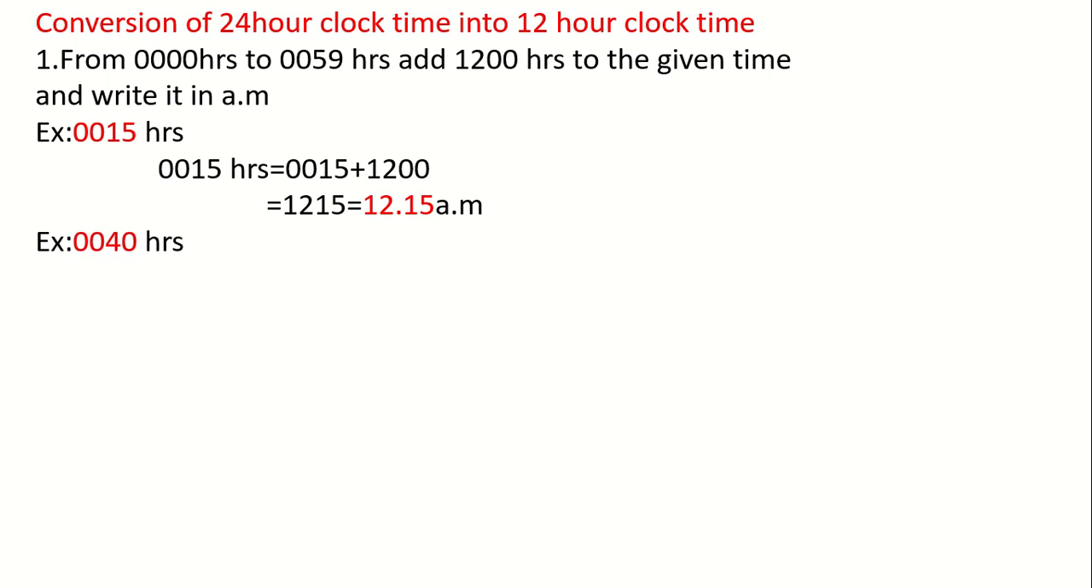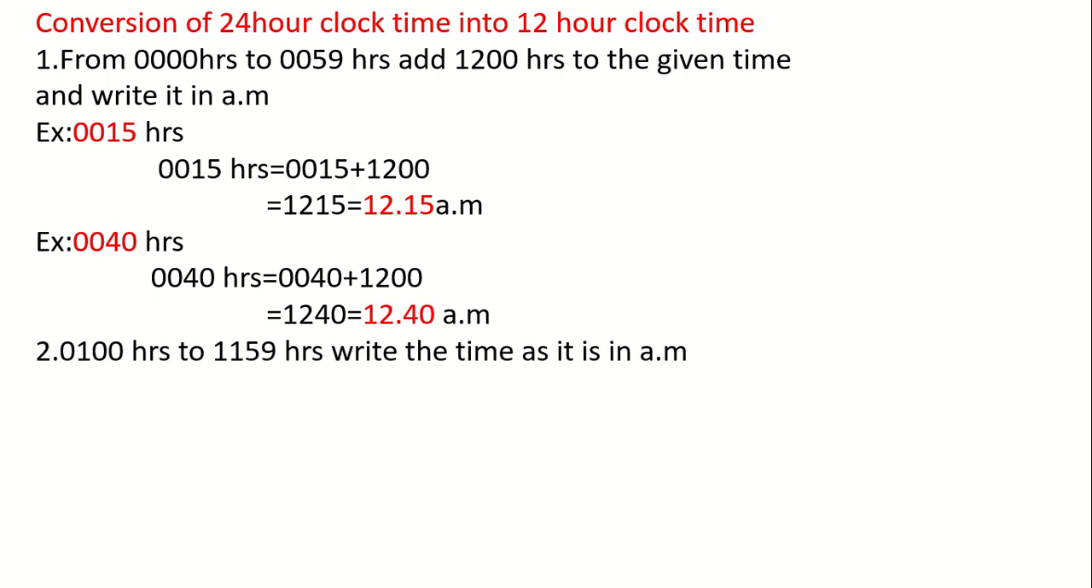If it is 40 hours in 24-hour clock time, what will be the time in 12-hour clock time? We have to add 1200 hours to it. Then you will get 1240. The time will be 12:40 am. Secondly, from 100 hours to 1159 hours, how to convert into 12-hour clock time? We will write the time as it is, but in am.